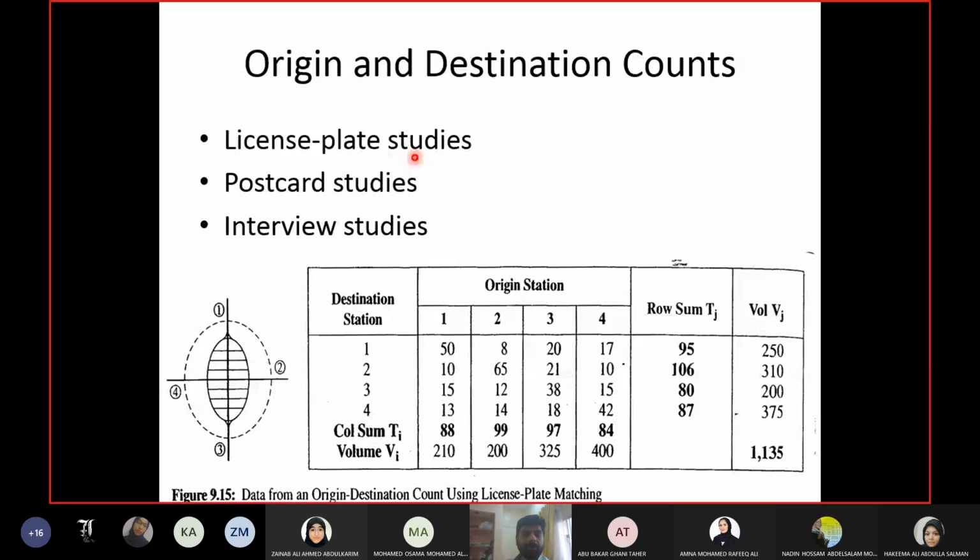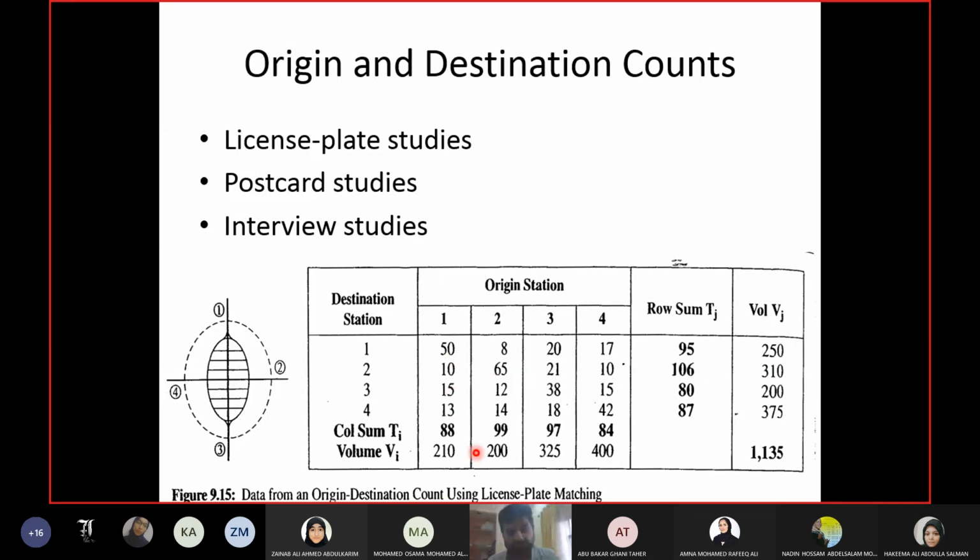Why? Because I already told you, any method you apply has some disadvantages, and the common thing is that with any of these methods you cannot cover all the drivers or the whole population of the area. So these numbers are bound to be incomplete. I will not say inaccurate, but they are bound to be incomplete. The actual number is higher than that.